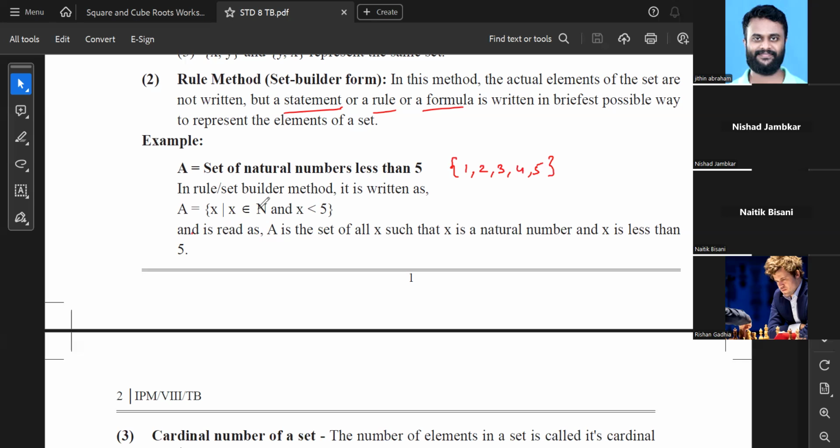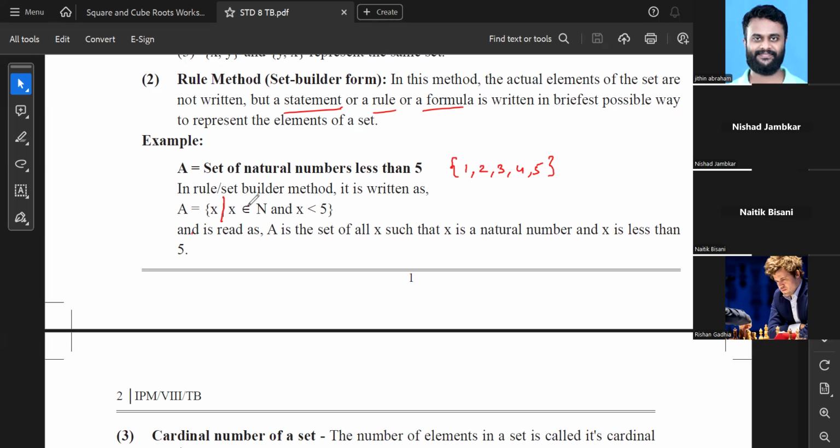Now what are the hints we are going to give? The first hint is like this thing is a natural number. This x is a natural number. So I'll write a vertical partition, एक vertical bar बनाऊंगा. Then I'll write the hints. तो पहले I defined the variable. Then using that variable I'm going to write the hints.